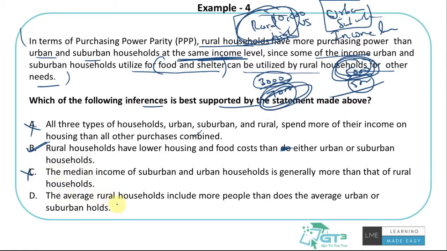The average rural household includes more people than the average urban or suburban. Again, I cannot comment on this. I cannot conclude this based on the given information, right? There's no clue given which would give me the conclusion that households in rural areas have a higher average number of people than urban or suburban. So again, this is wrong. So this is the correct statement. So inferences, conclusions, you have to look at it like that. From the given piece of information, which of these statements can I conclude. I should not use any other factual information or any other piece of information from outside the passage or outside the given information, right? So that's it.